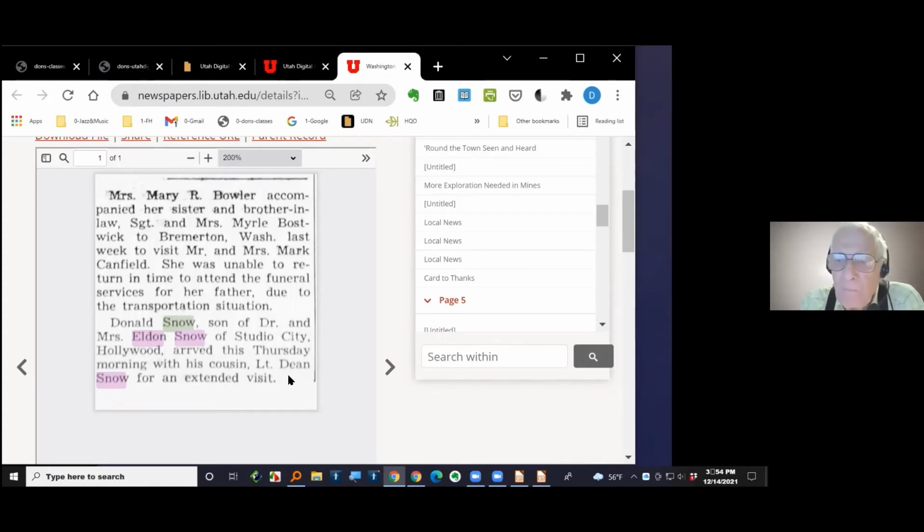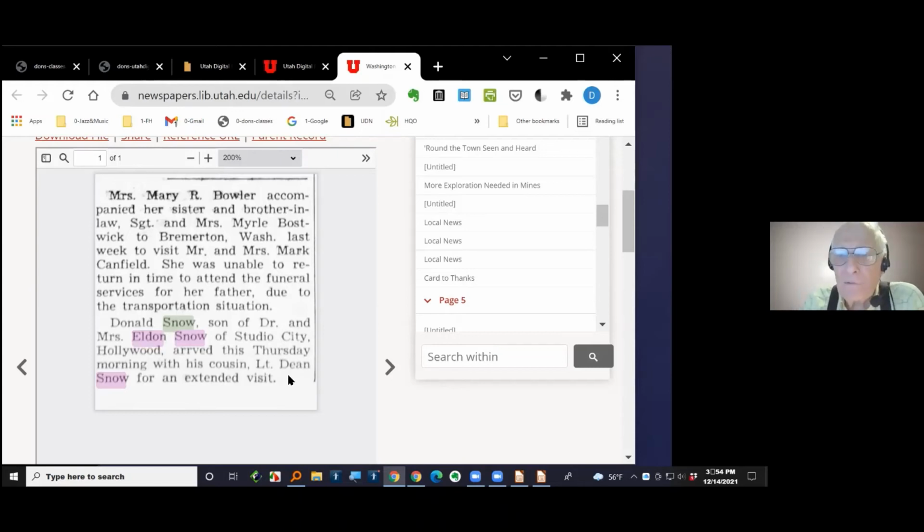Now, Dad and Mom used to send me up here from California. Dad was born in this area and went to school here, but then went back down to California after the First World War. He went to dental school at the University of Southern California, USC in Los Angeles. So I grew up in LA. They stayed down there afterwards. But they'd send me up here for a couple of weeks in the summer with my Uncle Harold and his family, because he had boys that were about my same age. And we had a good time palling around together up here.